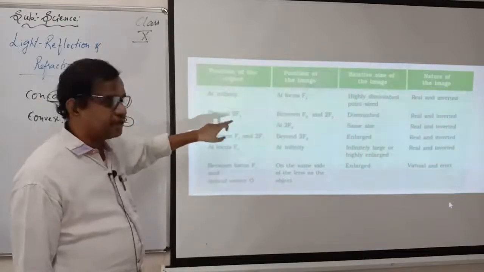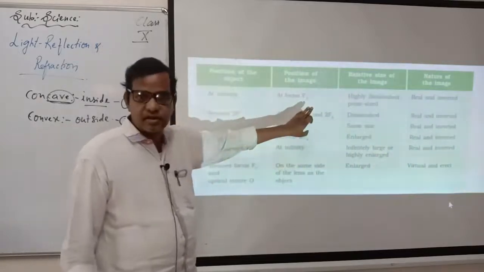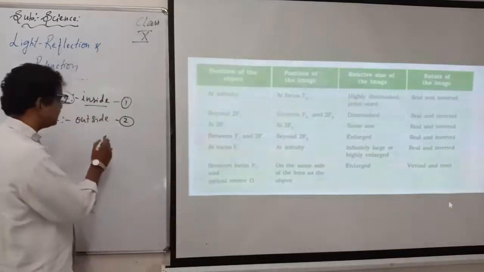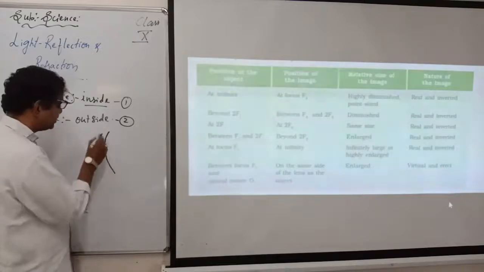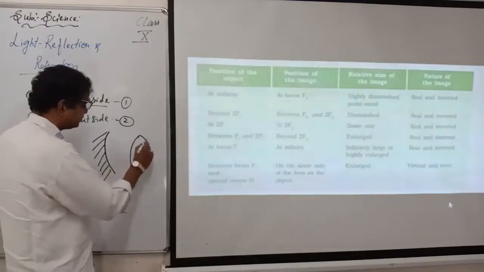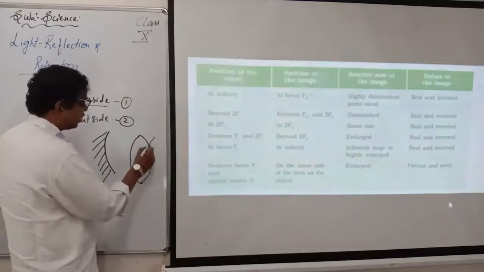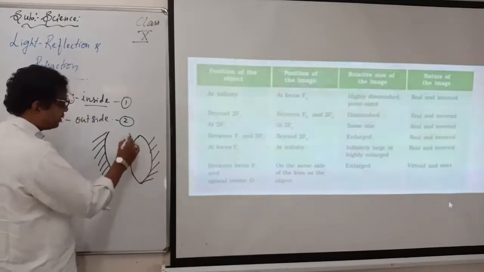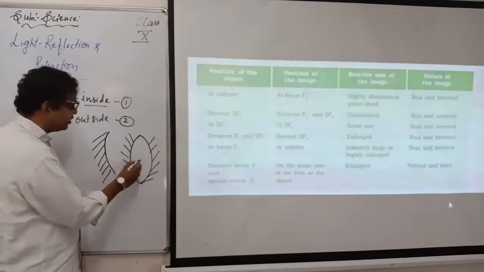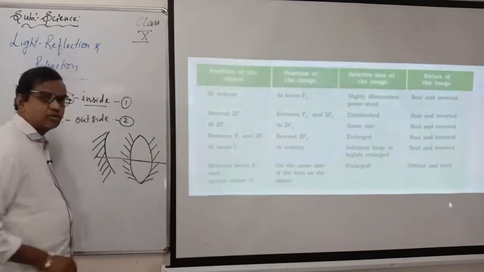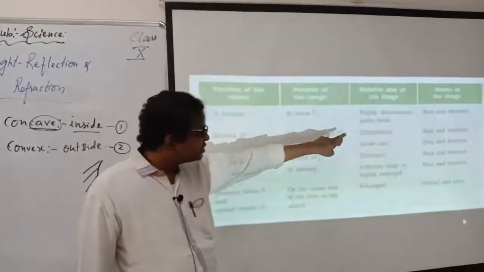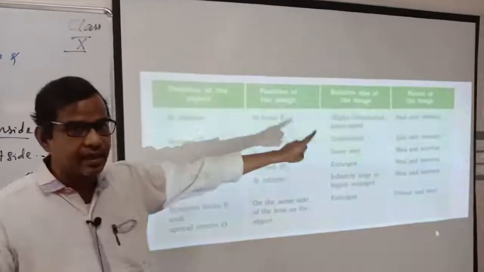So at infinity, same, the image is at focus F2. F2 is nothing but, I told you, the focal length of 2, because we have taken two lenses here. Two lenses in the sense, if you take one, it will be like this. So here we are taking 2 like this. This is one part of the lens and this is another part of the lens. So you are having two lenses here. This side you go 1, this side you go 2, focal lengths will be there. That is the reason he has taken focus F2 there. And highly diminished, point sized, real and inverted.